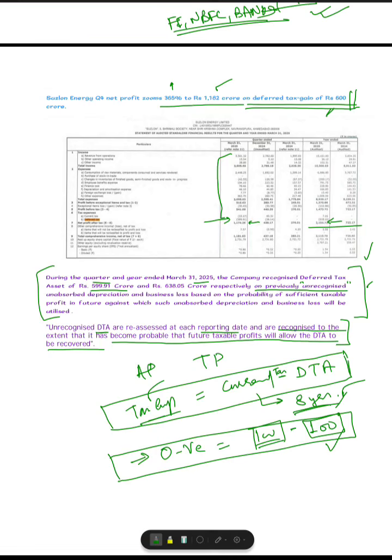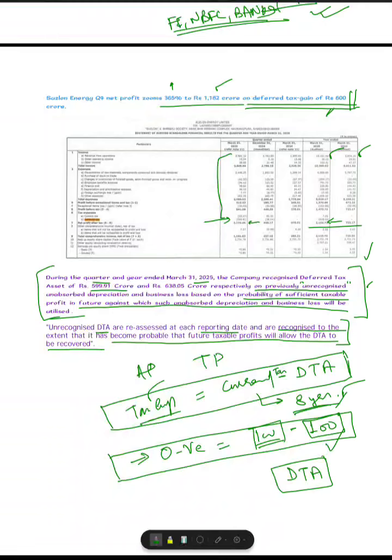That's why the company has written that it is based on the probability of sufficient taxable profit in future against which such unabsorbed depreciation and business losses will be utilized. So when in the coming years the business started earning profits, they recognized the DTA, and not in the year in which the losses were incurred, because at that time there was no such probability of generating income.